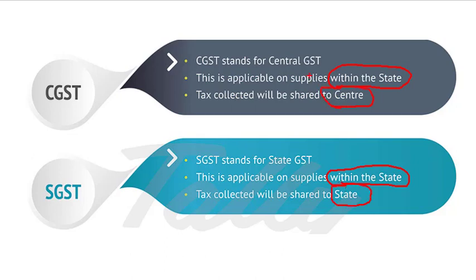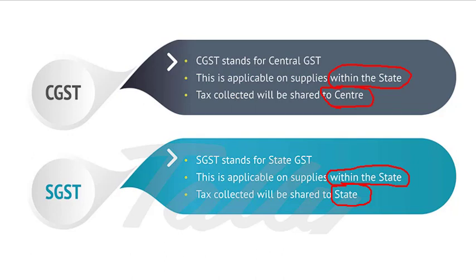However, it is clearly mentioned in Section 8 of the GST Act that taxes be levied on all intrastate supplies of goods or services, but the rate of tax shall not exceed 14% each. That is, each of CGST and SGST cannot exceed 14%.